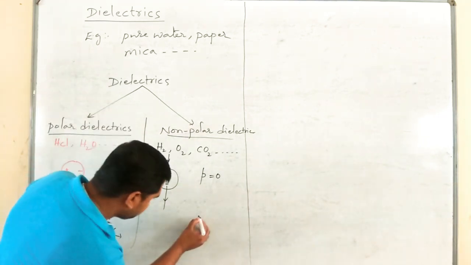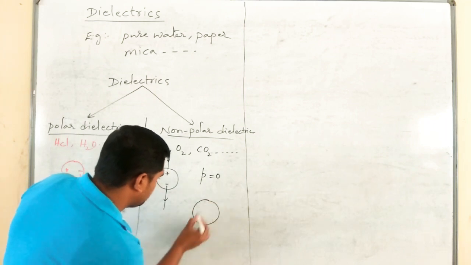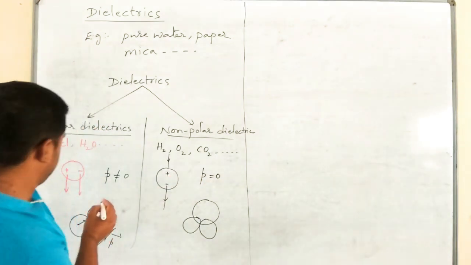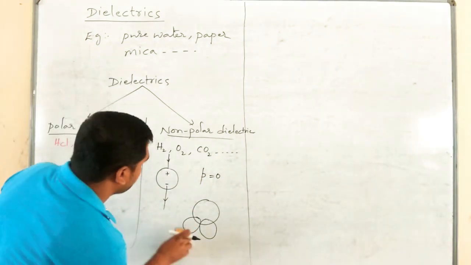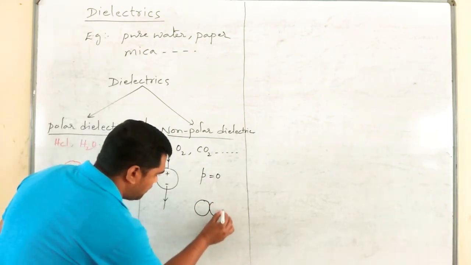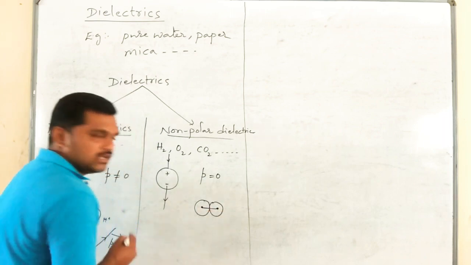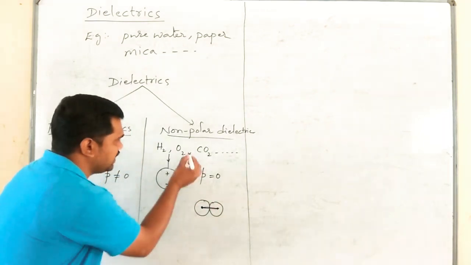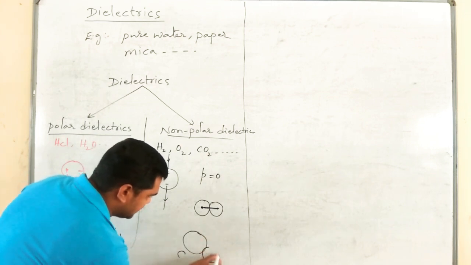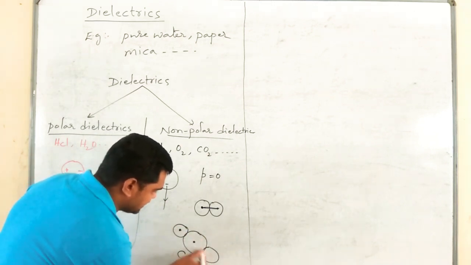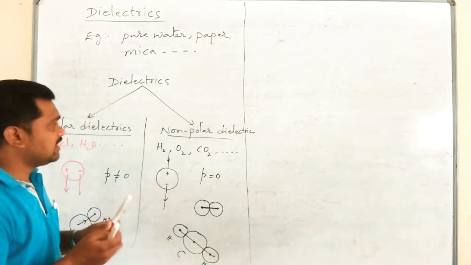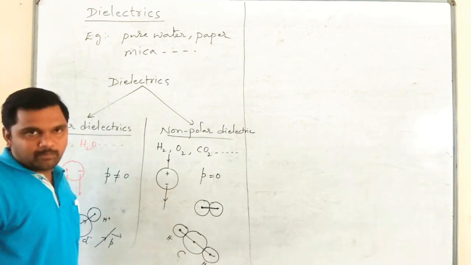Similarly, here we can write H2 like this, so they align in the same direction. Next, similarly CO2, we can write like this. Here the centers of C and O will coincide. Therefore, they possess zero electric dipole moment.